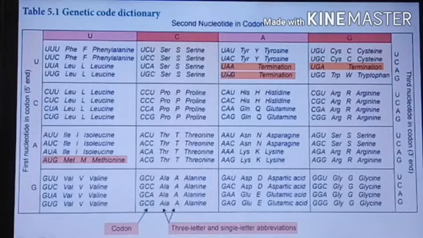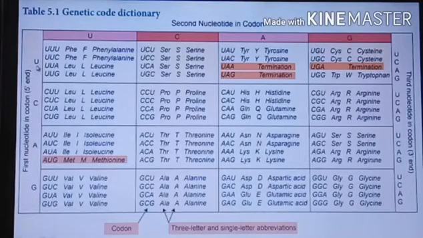The remaining UAA, UAG, UGA are the termination codons. That is, when the protein synthesis process ends, this codon will come. So that is an end codon.